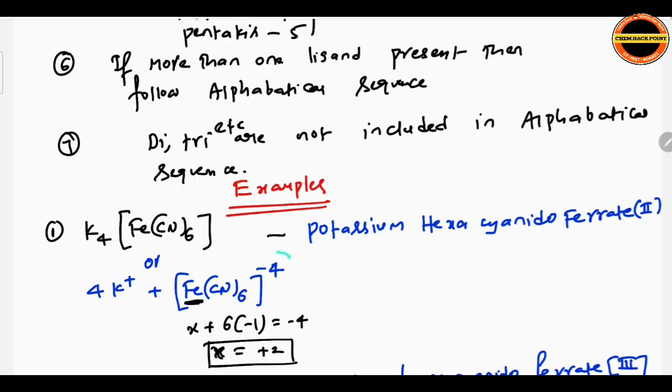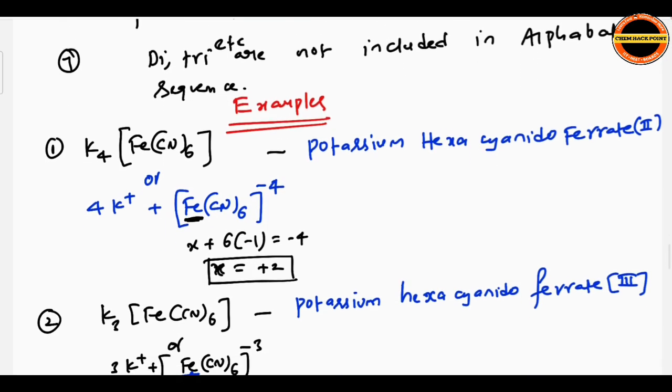See, whenever the coordination sphere has a negative charge, what do we write? We need to write 'ate'. So ferrate. What is the oxidation number of iron here? This calculation done, x is equal to 2. Potassium hexacyanido ferrate, because there is a negative charge on the coordination sphere, and then ferrate(II). The overall oxidation number is 2.